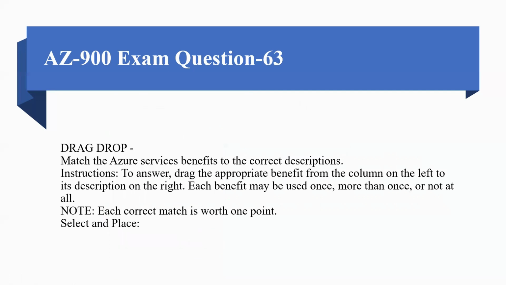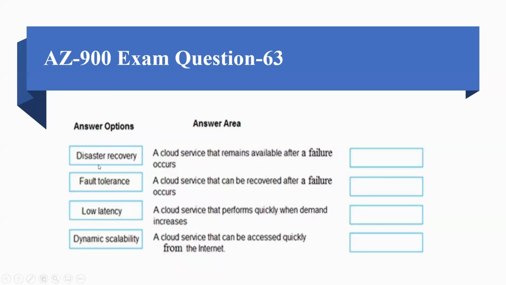Coming to question number 63, match Azure service benefits to the correct descriptions. The instruction is to drag the appropriate benefit from the column on the left to its description on the right. Each benefit may be used once, more than once, or not at all. So we have to see that. The answer options are disaster recovery, fault tolerance, low latency, and dynamic scalability.